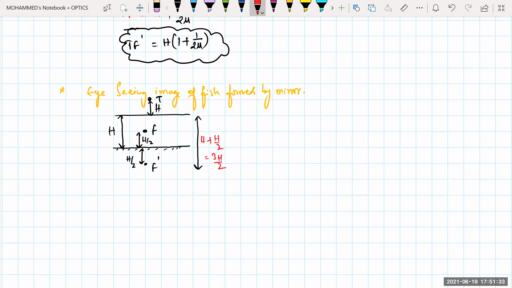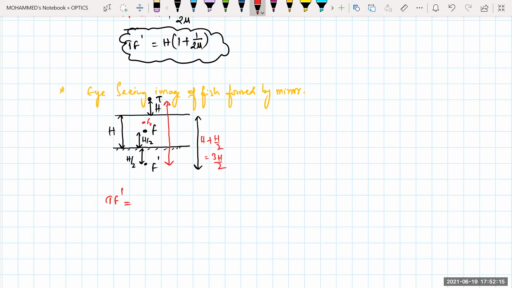So now what is the distance of this one? T to F dash will be equal to how much? Now this is only the distance which he is seeing. He is seeing this F dash only, the image. See, when the bird is seeing the fish, it appears to be nearer. Closer, nearer, yes. That means it is seeing the image of this one somewhere here. This is your F naught.